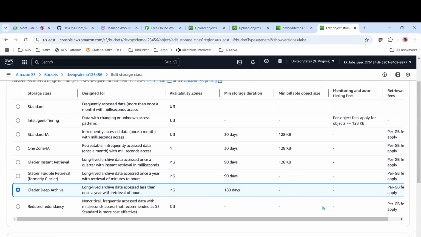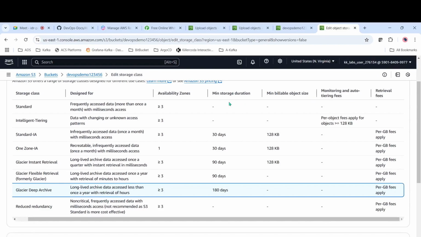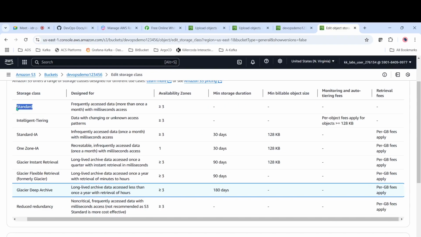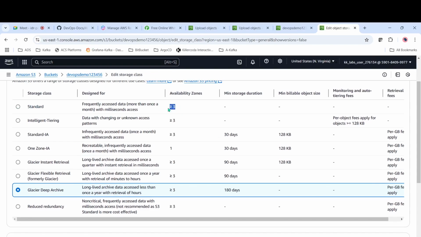And if you see here, like minimum storage duration and availability zones. In case you're keeping it in Standard, availability zones is greater than or equal to 3. Minimum it will have 3 or more than 3, so that your data will be available 99.999999 percent. And Intelligent-Tiering is also greater than or equal to 3. In case we are keeping it in One Zone, it will be only in one availability zone. And Glacier will have multiple locations, but it is for long-lived data.